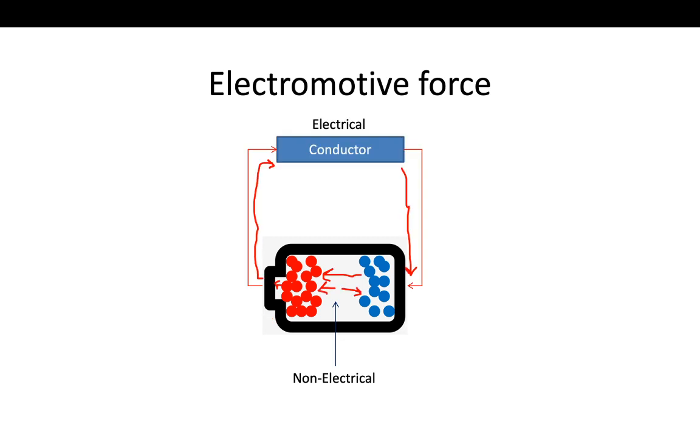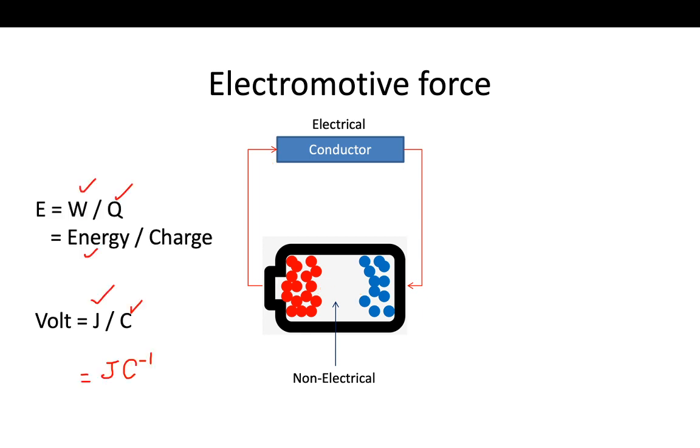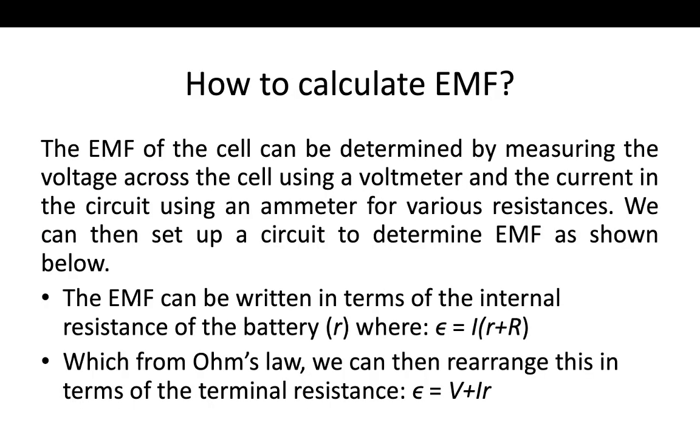So when it is connected with the conductor, the positive charges are pushed towards that, and when they return back to the negative terminal, because they are highly charged particles, they are again pushed towards the positive one, and from this it forms an equilibrium in the circuit. We measure it as energy per charge, that is joule per coulomb. And how we calculate it is different from the voltage. It's not V equal to IR, it's V plus Ir.